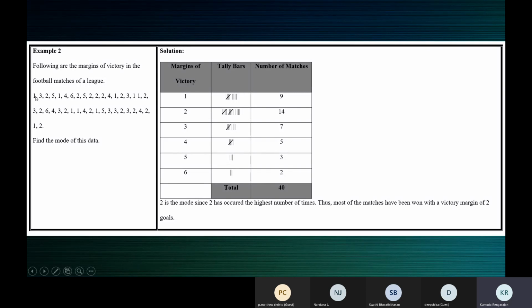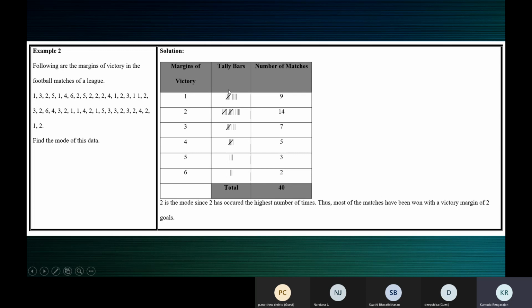Mostly we tend to just count the number of ones and write 9 here, and then put the tally marks for 9: 1, 2, 3, 4, 5, 6, 7, 8, 9. We might have done that, but tally marks are not used like that. Tally marks are used like this. You can do that, nobody's going to find out how you made the tally marks. But how the tally marks are used is like this.